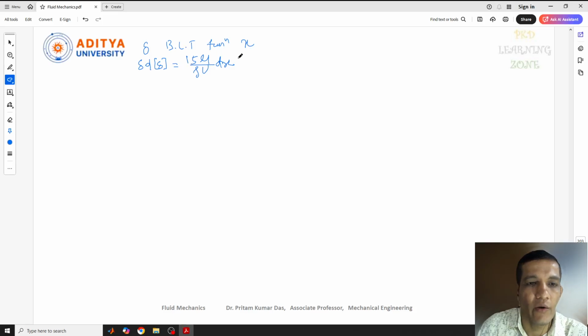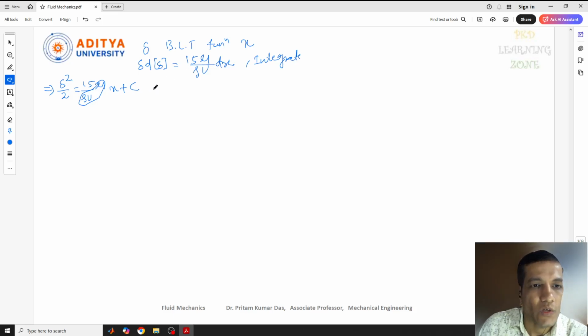Now we need to integrate this equation. After integrating, we get delta square by 2 equal to 15 mu by rho u times the integral of dx, which will be x, plus a constant c. Here mu by rho u is a constant term, so nothing changes; only dx is integrated.